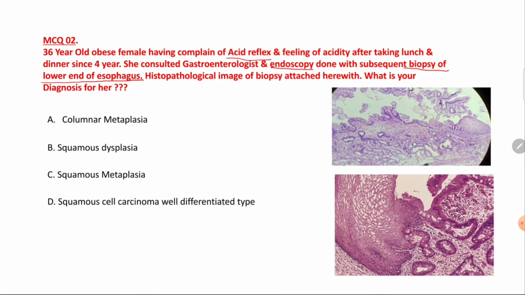And in the attached image also you can see columnar metaplasia. Here you can see that gradually squamous epithelium is replaced by columnar epithelium, right? You can see that squamous epithelium is gradually getting replaced by columnar epithelium. So the right answer would be columnar metaplasia. To be more precise, it's an intestinal type of columnar metaplasia.